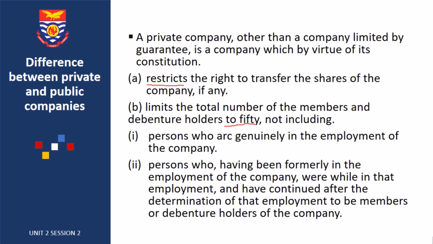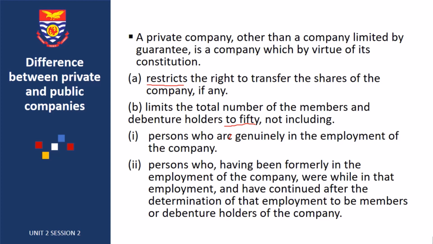Persons who are in genuine employment with the company, or persons who, having been formerly in the employment of the company, while in that employment became and have continued after the termination of their employment to be debenture holders or shareholders. What this means is that a private company should have 50 members, or 50 members and debenture holders.